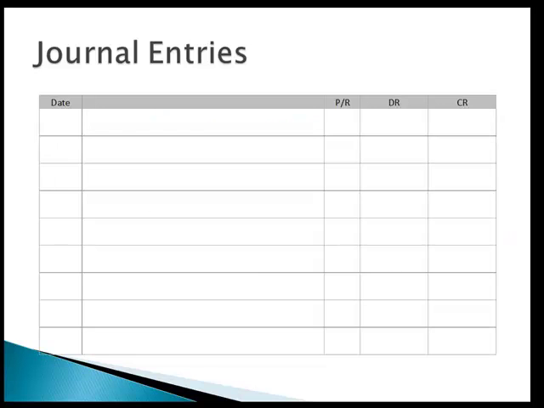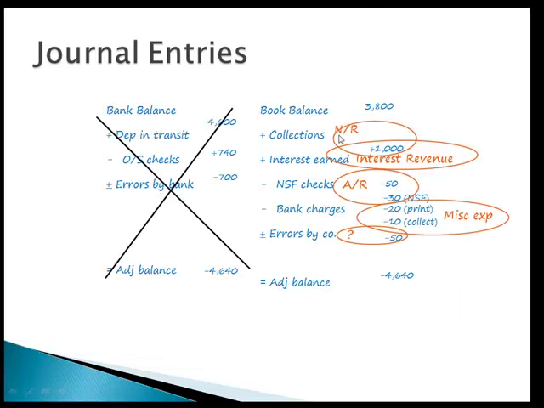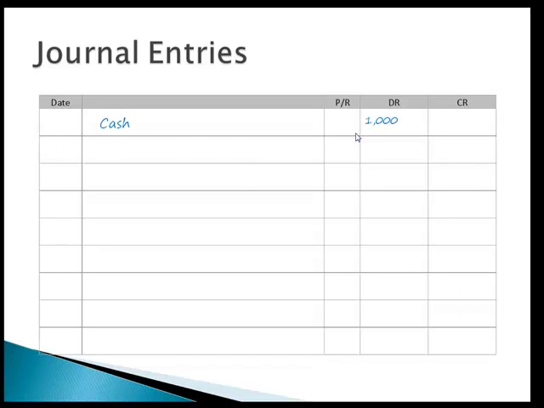All right, so here's a journal entry. Remember, the $1,000 increased our cash, so we debit cash for $1,000. And if we look back, remember that went to the notes receivable account. So debit to cash, credit to notes receivable. And we didn't have any interest revenue, so we're just going to leave that blank.